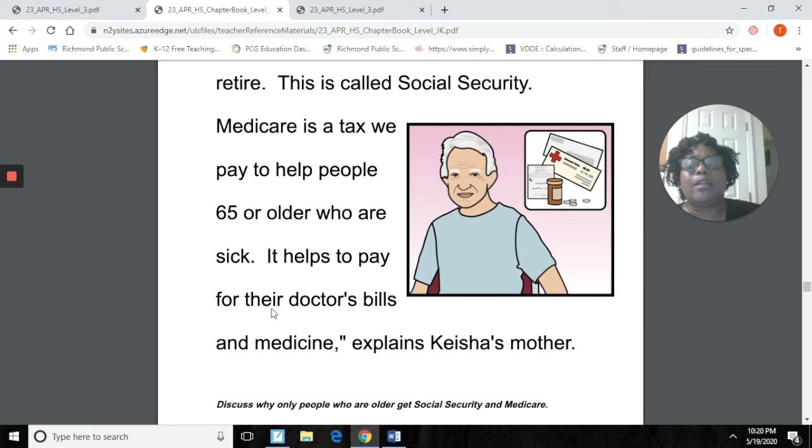It helps to pay for their doctor's bills and medicine. Okay, explains Keyshia's mother.